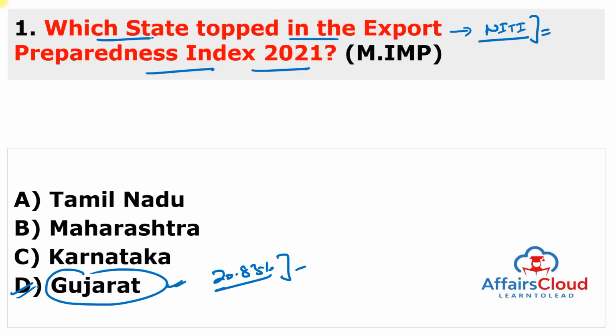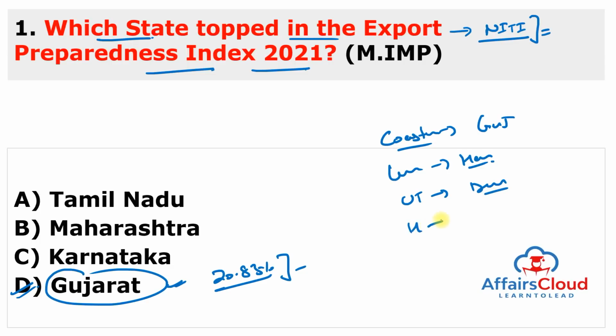So you have to remember 4 categories here. In the coastal state category, Gujarat topped the index, and in the landlocked states, Haryana topped this index. In the Union Territory, Delhi topped, and in the Himalayan states, it is topped by Uttarakhand. So I am repeating again. In the coastal states, Gujarat. In the landlocked states, Haryana. In the Union Territory, Delhi, and in the Himalayan states, Uttarakhand.